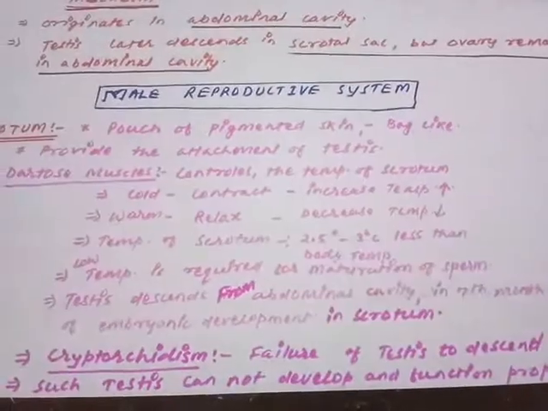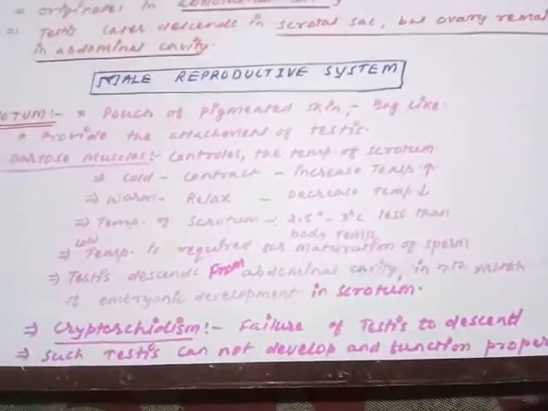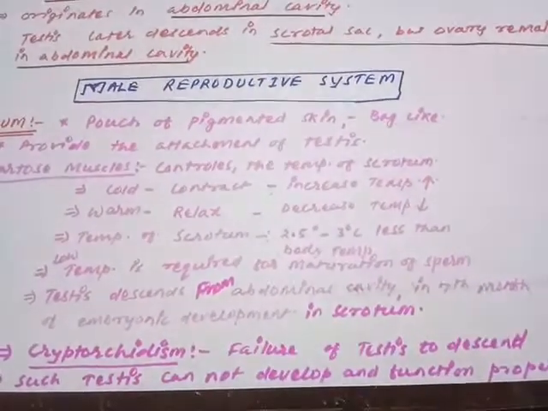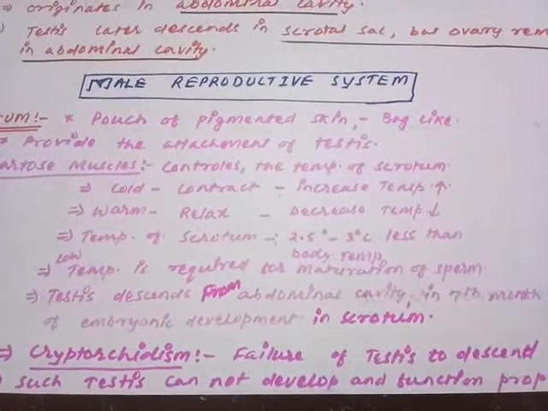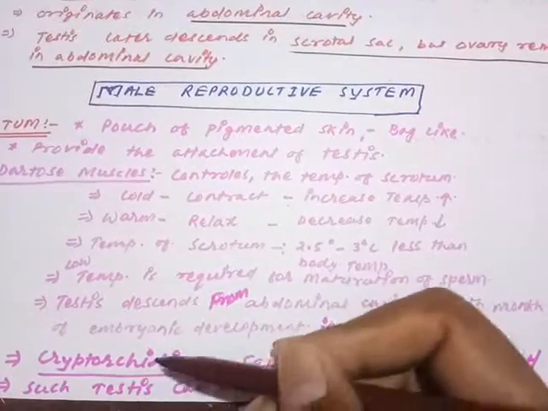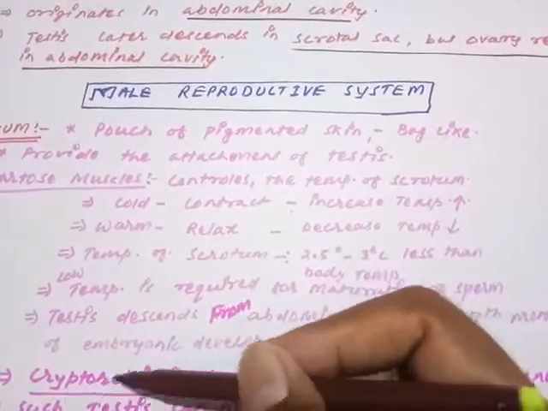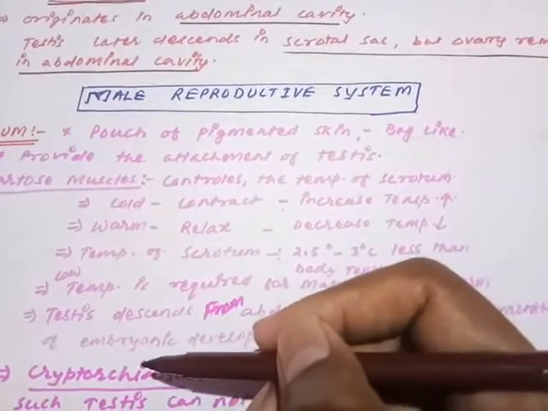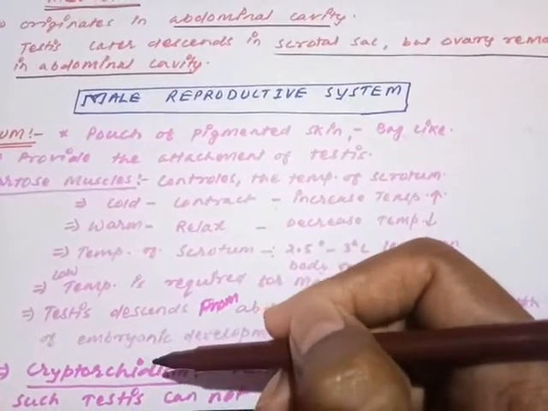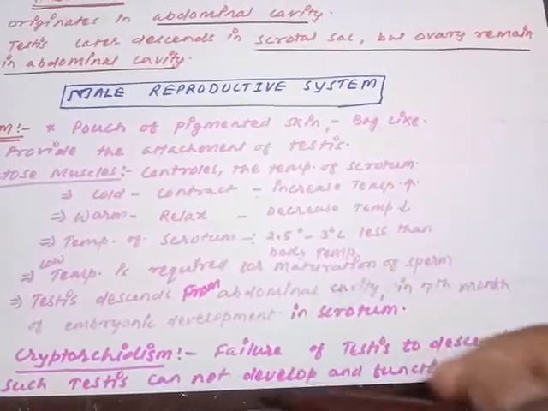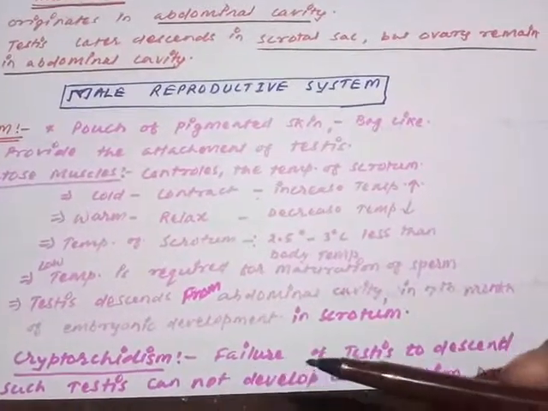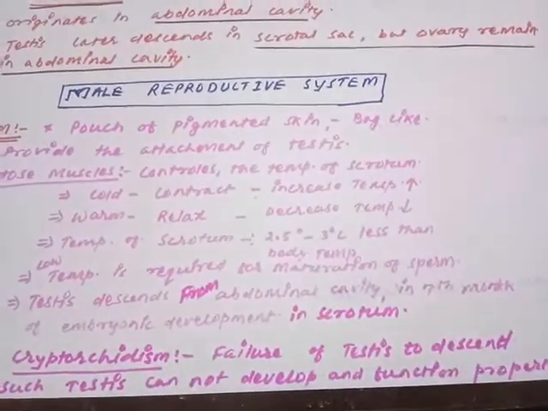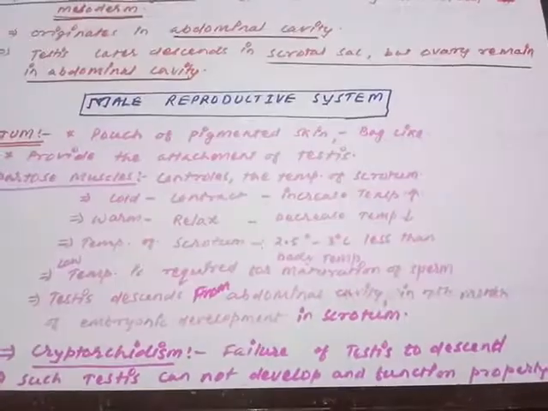लेकिन कभी कभार कुछ ऐसी सिचुएशन बनती है when the testis fails to descend down into the scrotal sac. Are you getting my point? Sometimes, in some situations, the testis fails to descend down into the scrotal sac. उस कंडीशन को हम क्या कहते हैं? क्रिप्टोर्किडिज्म. Are you getting my point? Cryptorchidism is the situation. Very important question. Many times, in many examinations, the question is there. If you go through the various papers, you will find the questions. Cryptorchidism means what? The failure of the testis to descend down into the scrotal sac. That is called cryptorchidism.